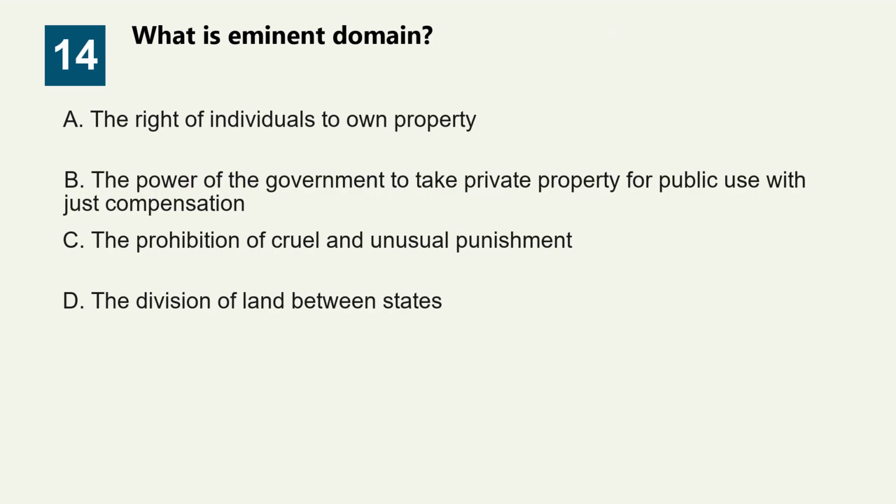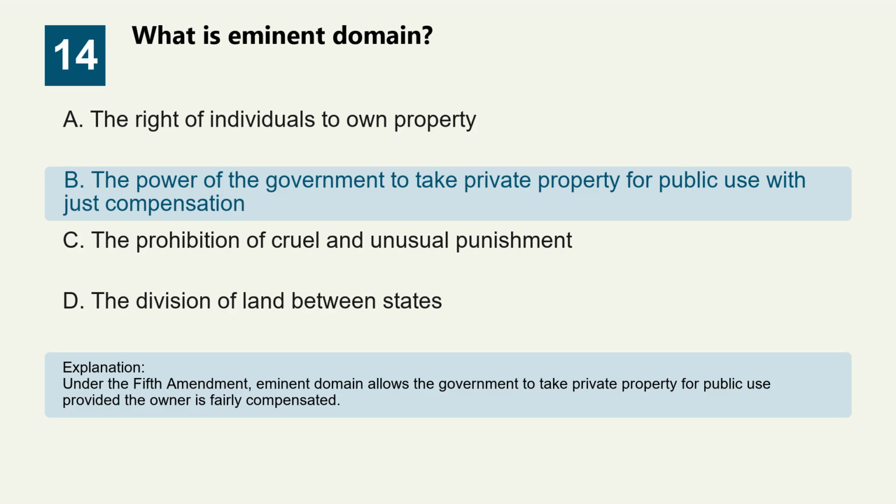Question 14. What is eminent domain? Option A, the right of individuals to own property. Option B, the power of the government to take private property for public use with just compensation. Option C, the prohibition of cruel and unusual punishment. Option D, the division of land between states. The correct answer is option B, the power of the government to take private property for public use with just compensation. Under the Fifth Amendment, eminent domain allows the government to take private property for public use provided the owner is fairly compensated.